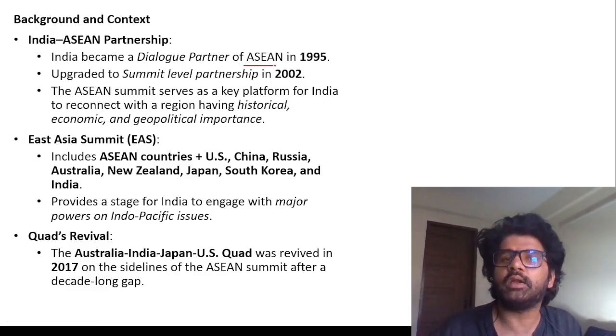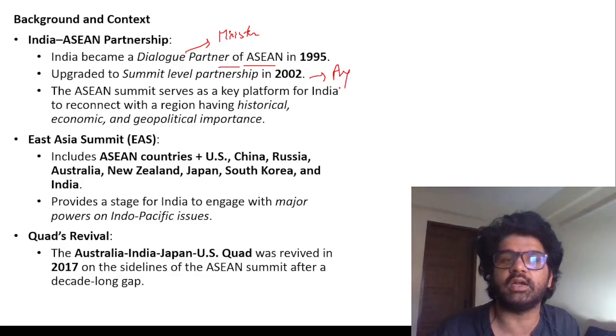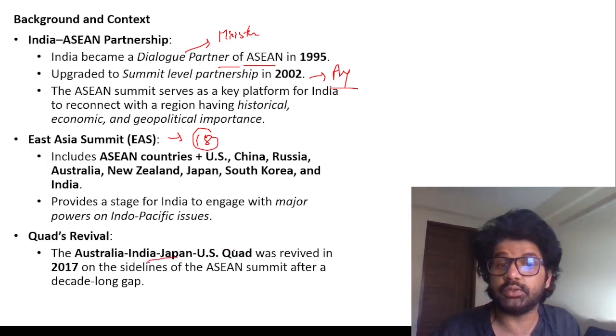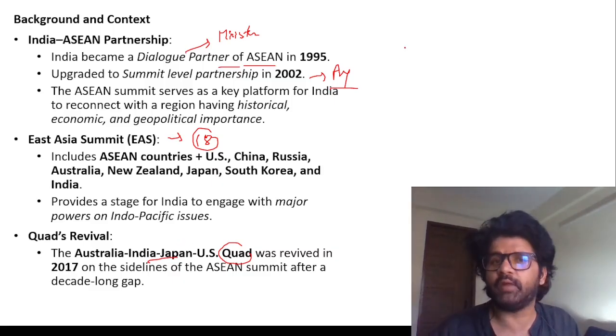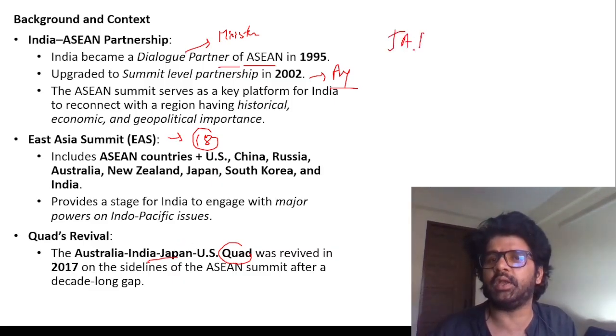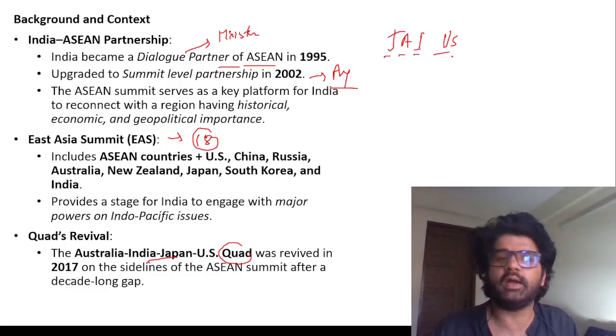India became a dialogue partner of ASEAN in 1995. That means minister level meetings started happening. Summit level means the PM and the head of the state started meeting. ASEAN countries plus, again, East Asia Summit, we have discussed 18 countries, and Australia. Then there was a Quad meeting also, which was happening on the sidelines of the ASEAN summit. So ASEAN has so much significance. Quad, we have discussed the mnemonic for Quad countries: J, US, Japan, Australia, India, and USA.